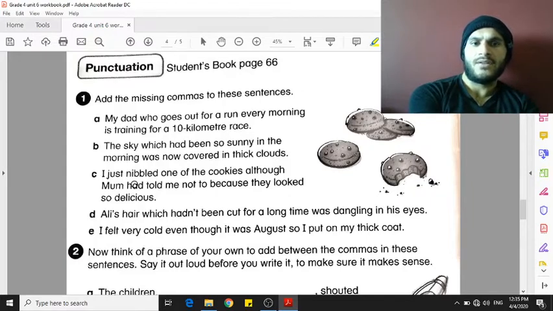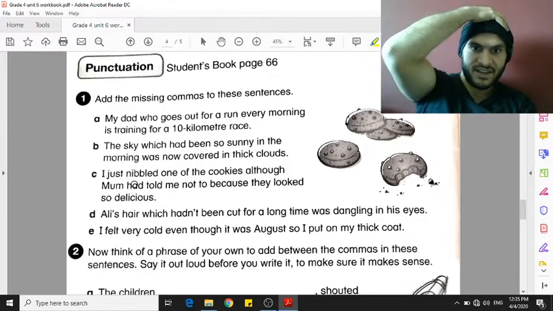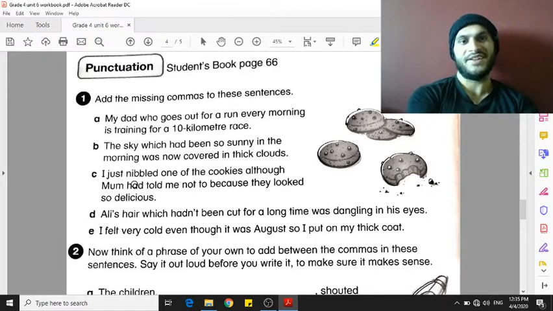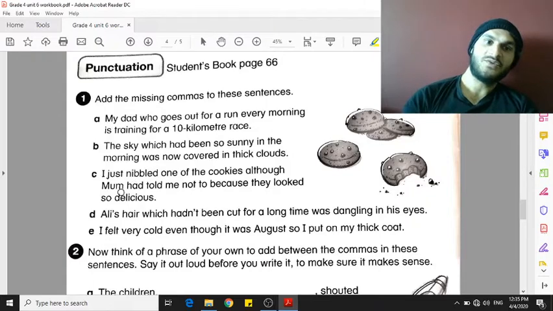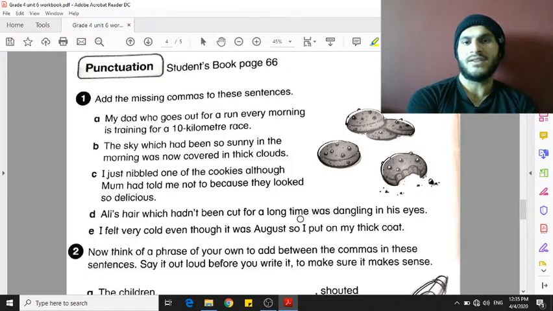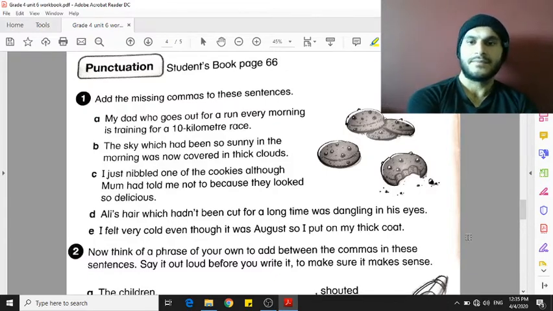Ali's hair, which hadn't been cut for a long time, was dangling in his eyes. And this is the reason why I'm wearing the hat, because I didn't cut my hair for a very long time. There are no barbers open now. So you have to find where you should put the commas, and it's where I stop in the reading. I'm going to do it one more time. Ali's hair, which hadn't been cut for a long time, was dangling in his eyes.